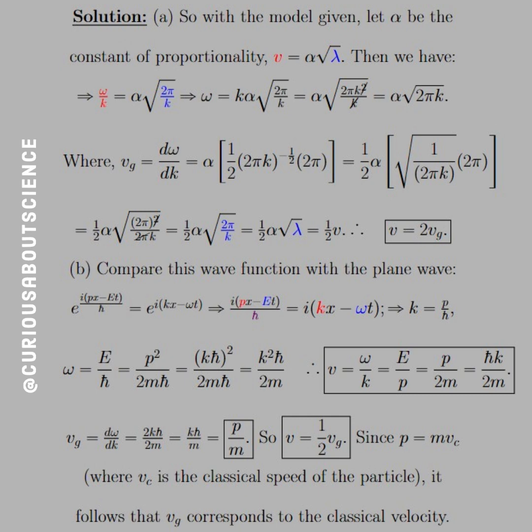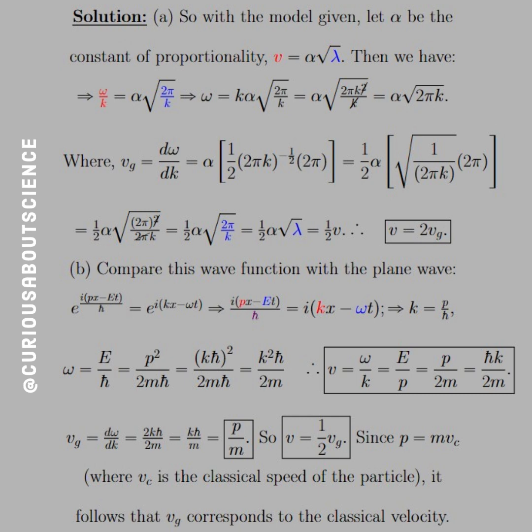So B, compare this wave function with the plane wave. If we do that, we see that the exponentials are set equal. Again, coefficients will just take care of themselves. And if we look at that, we see that we have i times (px minus Et) over h bar, and we're color coordinating this, is equal to i (kx minus omega t).